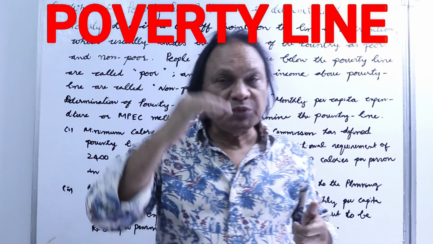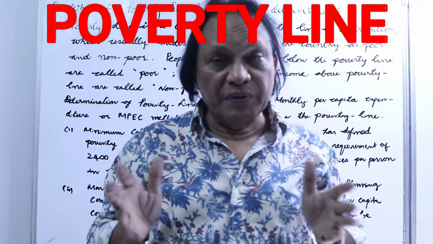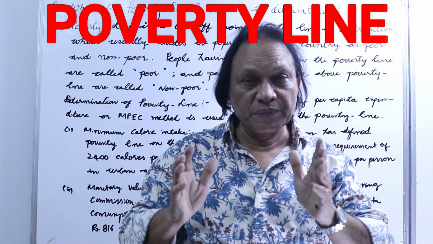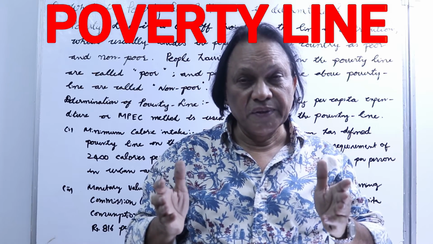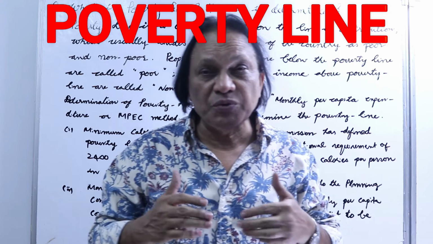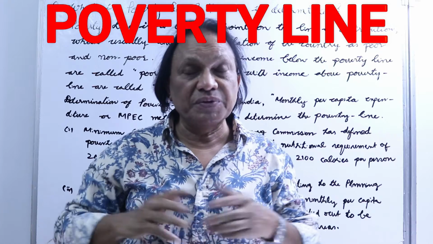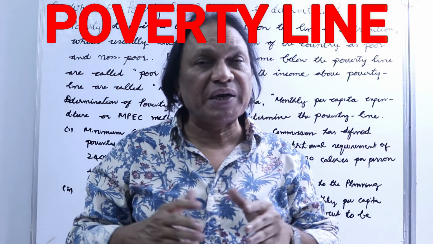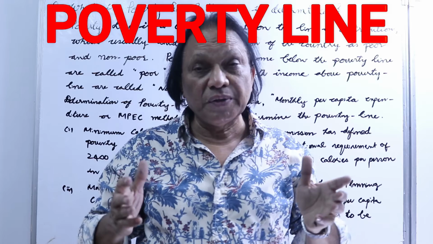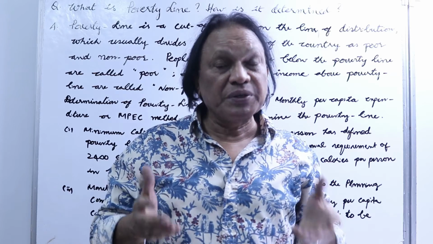If you are below this poverty line, we call you poor. If you are above this poverty line, you are not poor. That's the poverty line. How do we decide who is below the poverty line and who is above it? There are two ways of determining below the poverty line and above the poverty line. Number one, in simple words, is in terms of the calories you take.